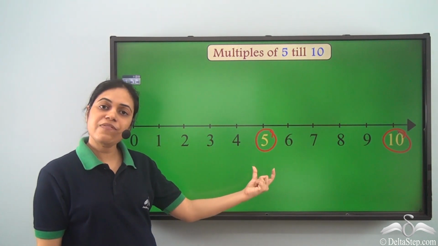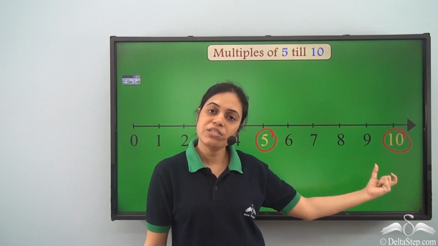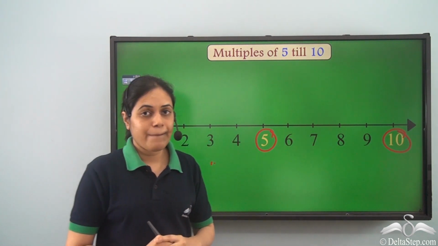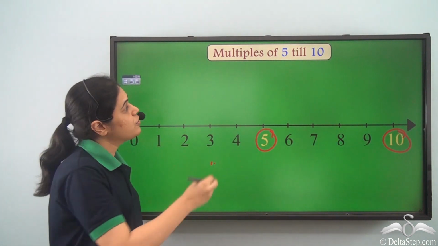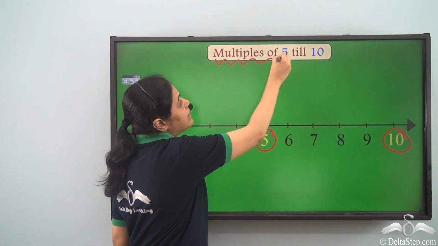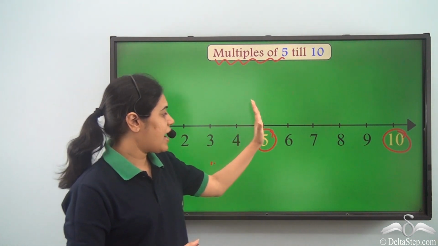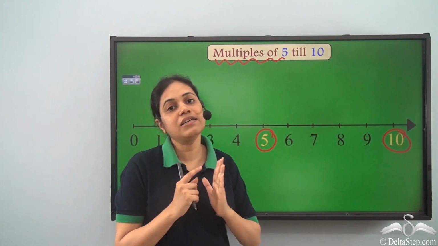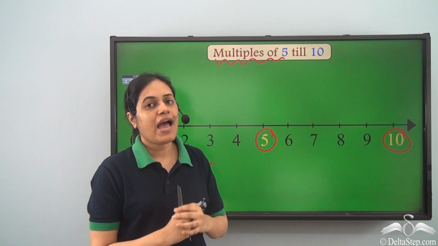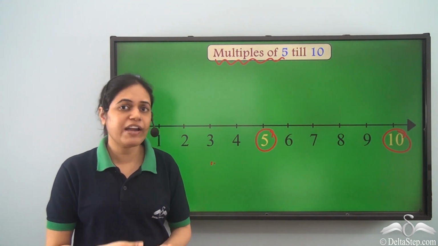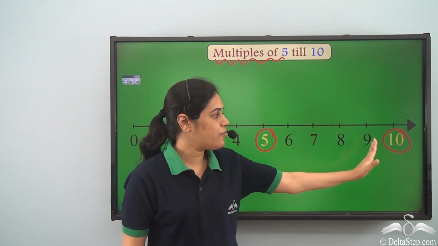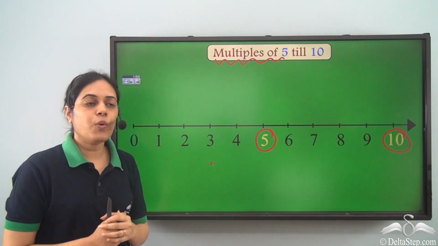5 into 1 is 5. 5 into 2 is 10. So these two numbers come in the table of 5. So these are the multiples of 5 till 10. So till 10 I have 5 and 10 as the multiples of 5. And there are multiples of 5 beyond 10 as well. But over here, we are considering only till 10.